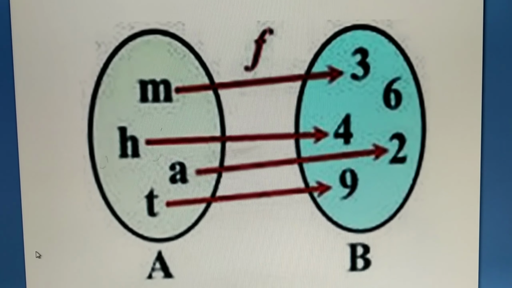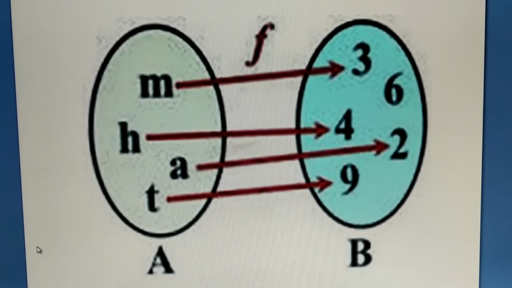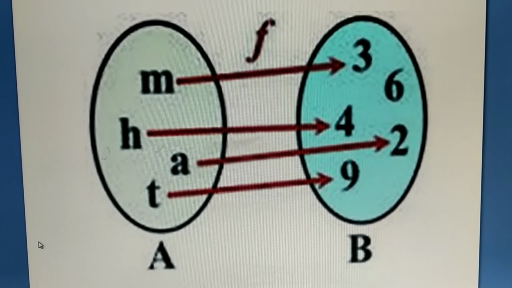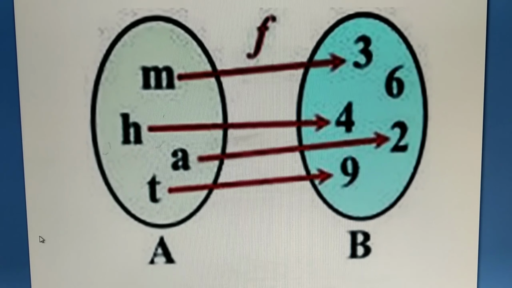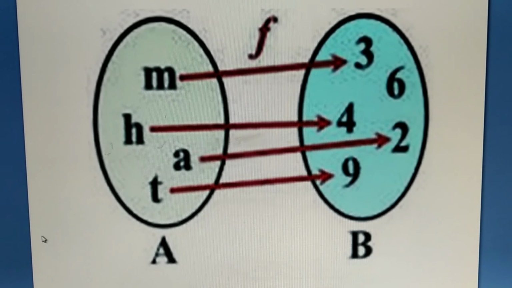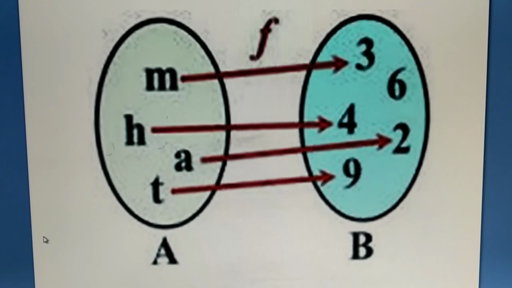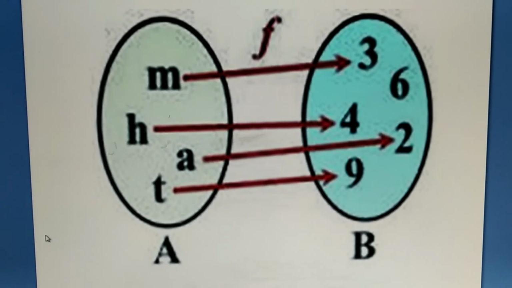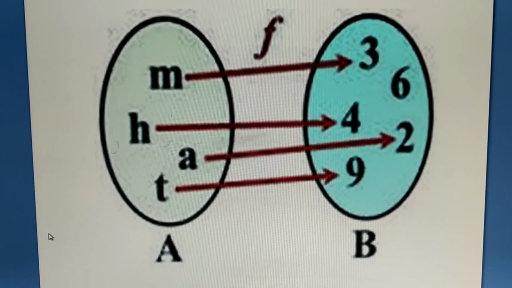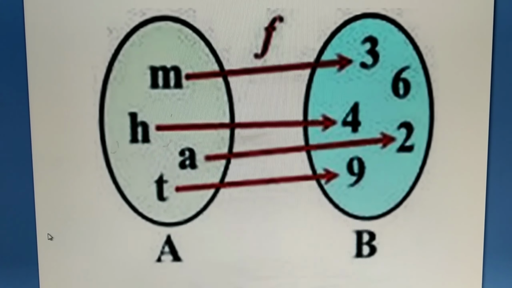This diagram shows a one-to-one mapping, with a domain set and a range set. The elements of the domain set are M, R, M, H, A and T, and the elements of the range set are 3, 6, 4, 2 and 9. What is a 1-1 mapping?